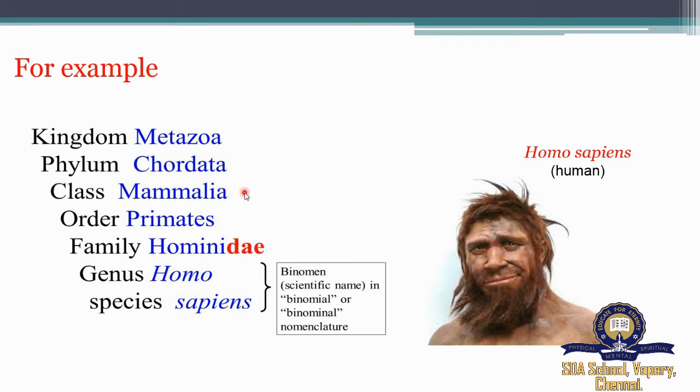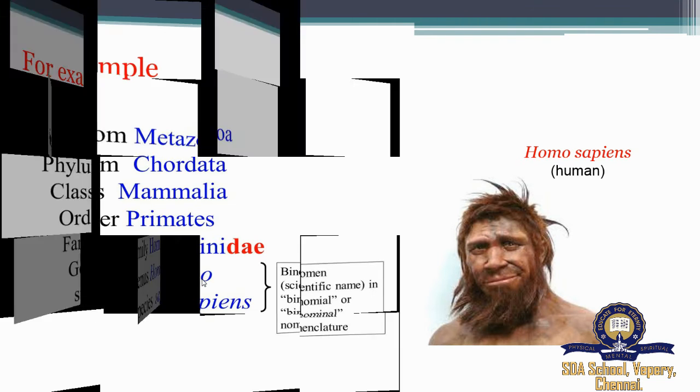Next, class Mammalia. Since humans have skin and mammary glands, it comes under the class Mammalia. And for human, the order is primates, the family is hominid, the genus is Homo, and the species is sapiens.